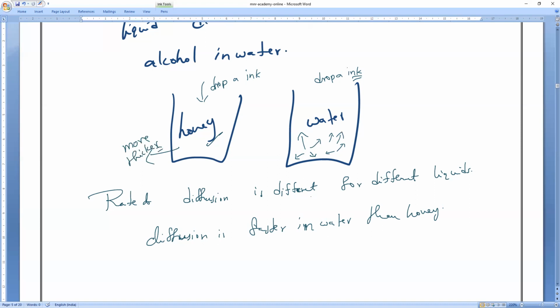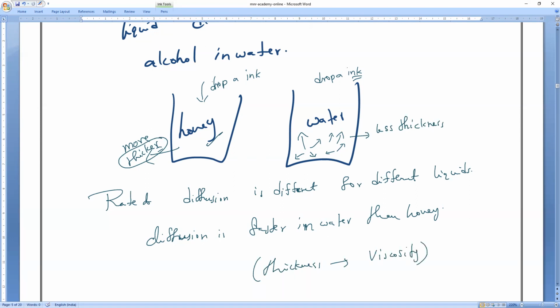So we can say that diffusion in liquids also depends on the thickness of the liquid. That property, thickness, what is that called? Viscosity. Yes, very good, Nivedan. Thickness is only called viscosity.